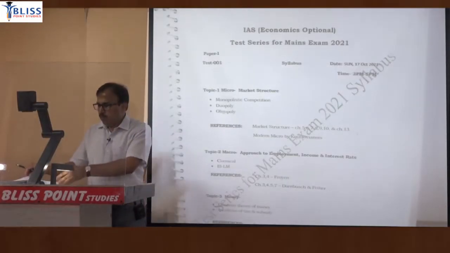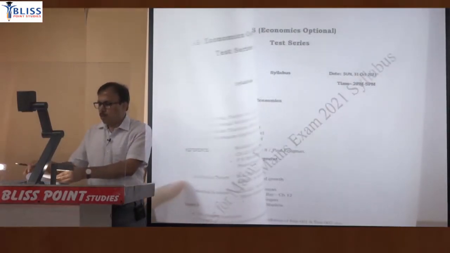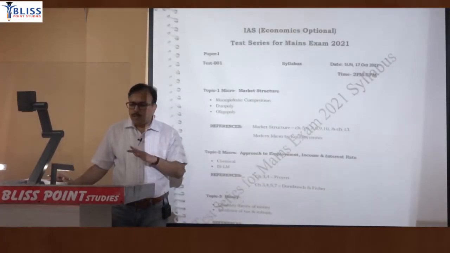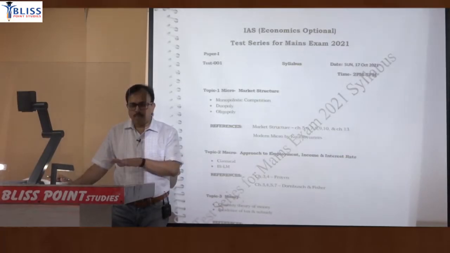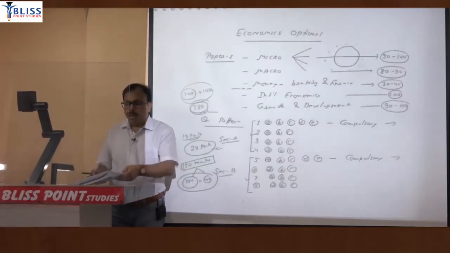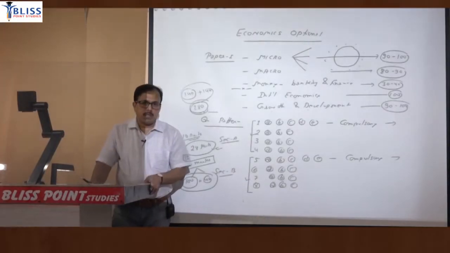And this is for test number 1; for test number 2, 3, 4, 5 till 12, all topic wise has been provided. So what will be the source of studying any topic is mentioned there. And again I repeat, you don't need to buy those different sources. ठीक है, वो आपको स्टडी मटेरियल के फॉर्म में प्रोवाइड कर रहे हैं.